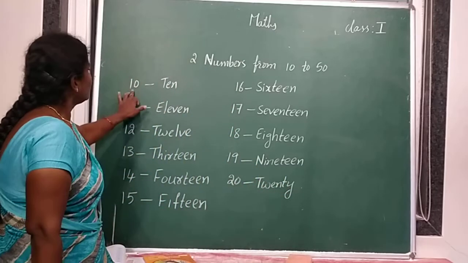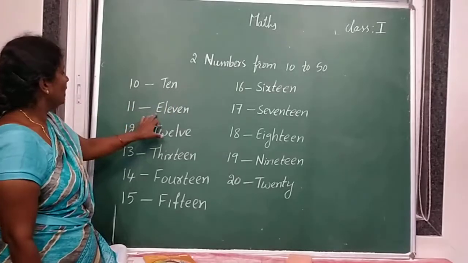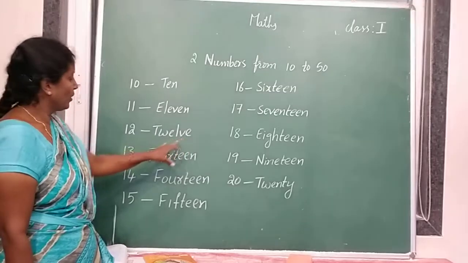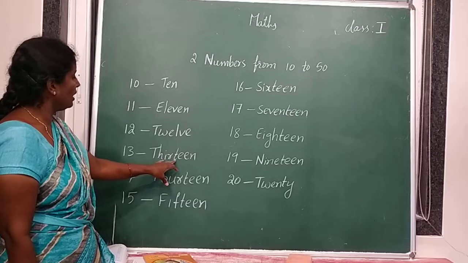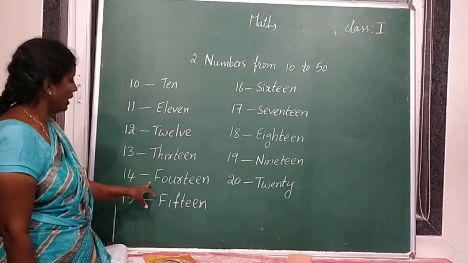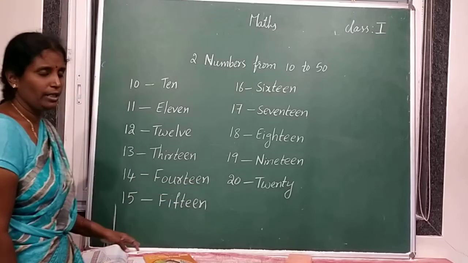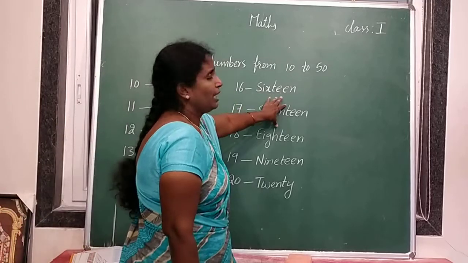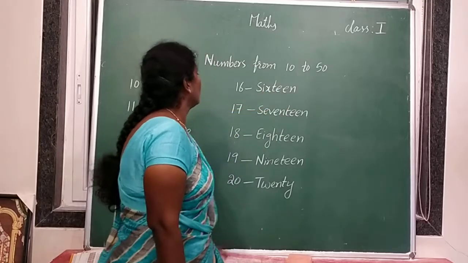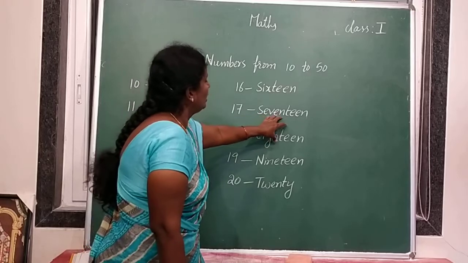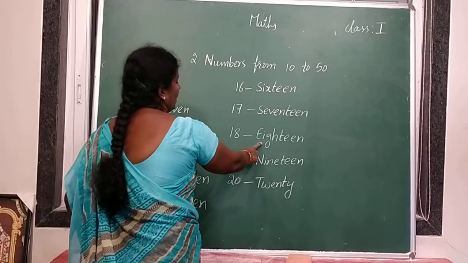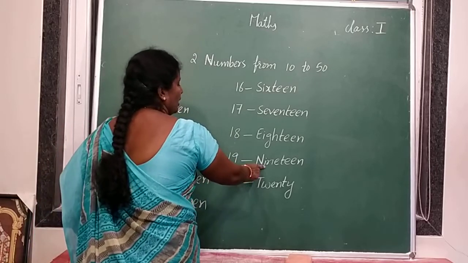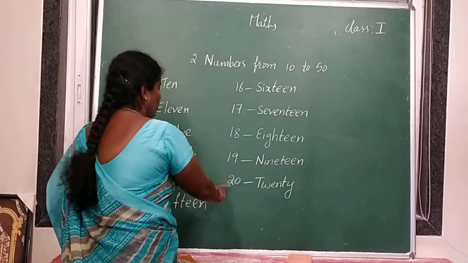T-W-E-N-T-Y, 20. 10, T-E-N, 10. 11, E-L-E-V-E-N, 11. 12, TWELVE, 12. 13, THIRTEEN, 13. 14, FOURTEEN, 14. 15, FIFTEEN, 15. 16, SIXTEEN, 16. 17, SEVENTEEN, 17. 18, EIGHTEEN, 18. 19, NINETEEN, 19.